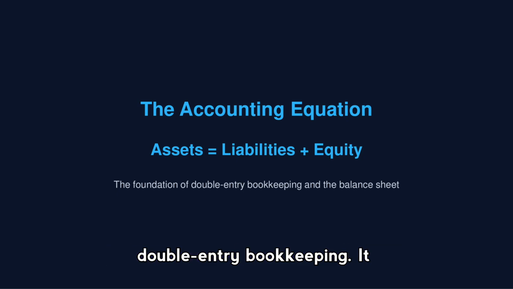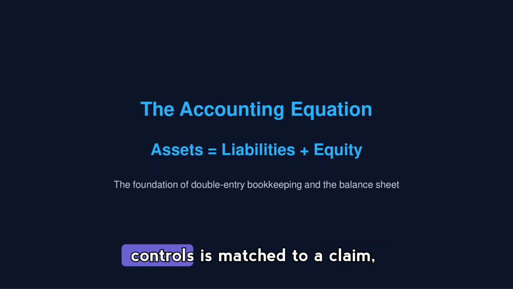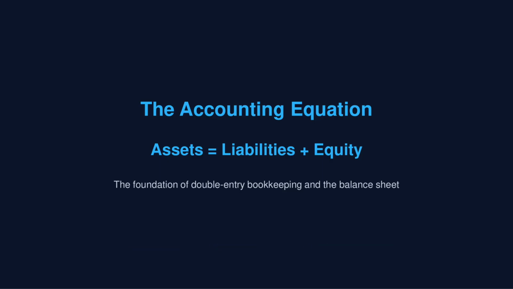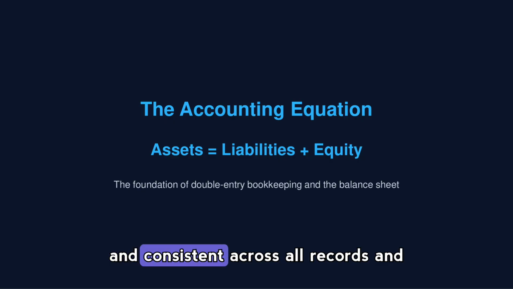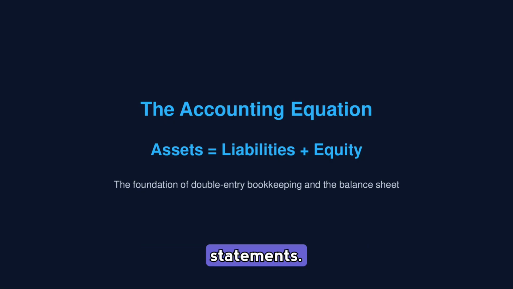The accounting equation, assets equals liabilities plus equity, is the foundation of the balance sheet and double-entry bookkeeping. It ensures every resource a business controls is matched to a claim, either from creditors or owners, so the financial picture stays balanced and consistent across all records and statements.